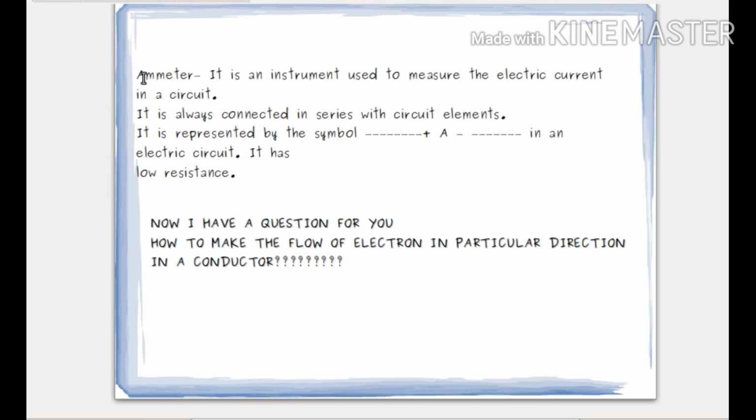How is it inserted in a circuit? It is always connected in series. Now what is this series connection? Let me make it clear, but before that let us see its symbol. It is represented as plus, minus, and in between A is written.